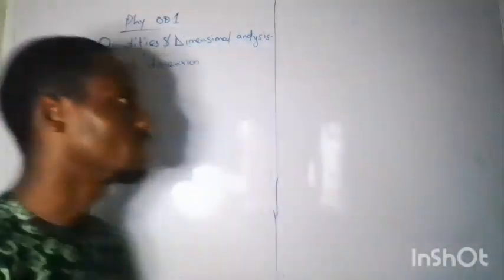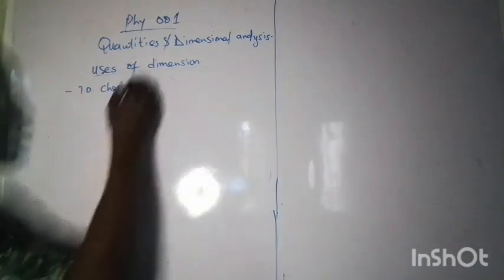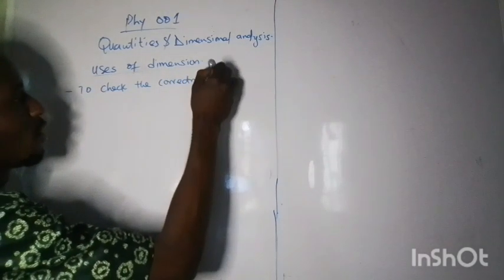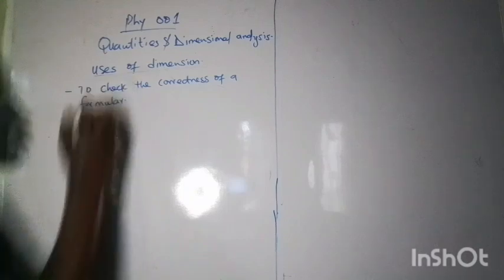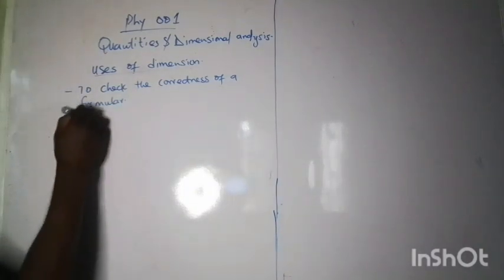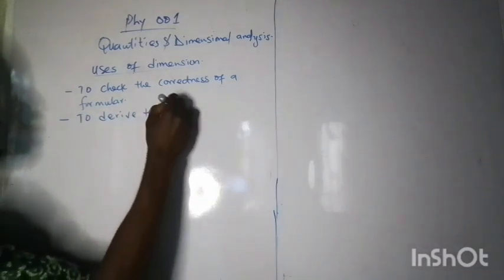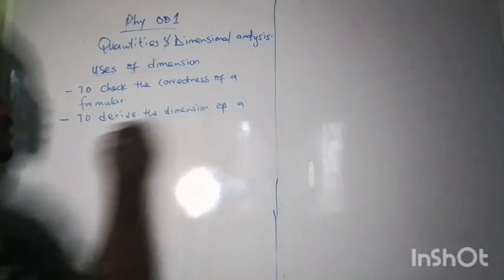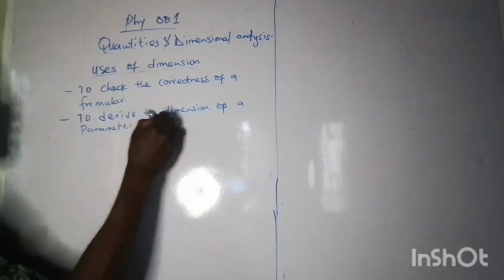So the first one is to check the correctness of a formula. So you use dimension to check the correctness of a formula. And secondly, to derive the dimension of a parameter in a formula.